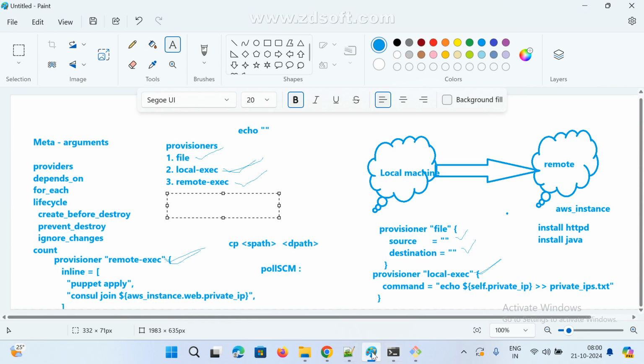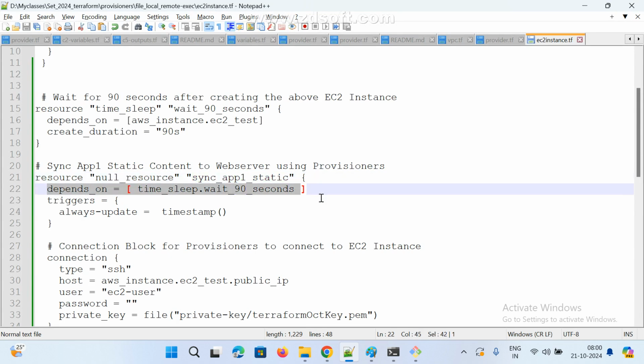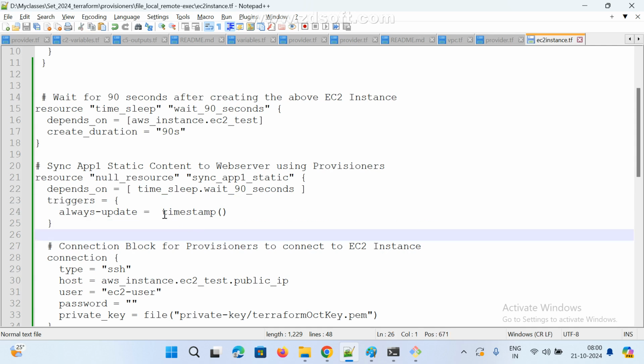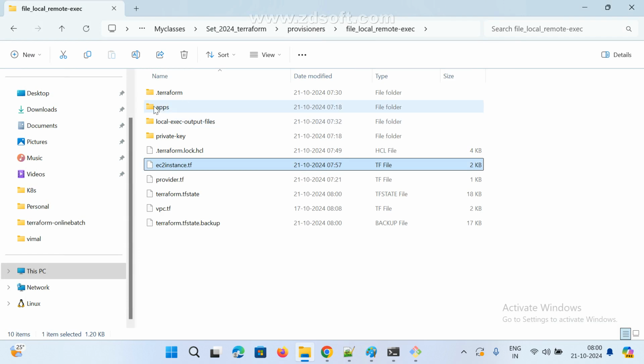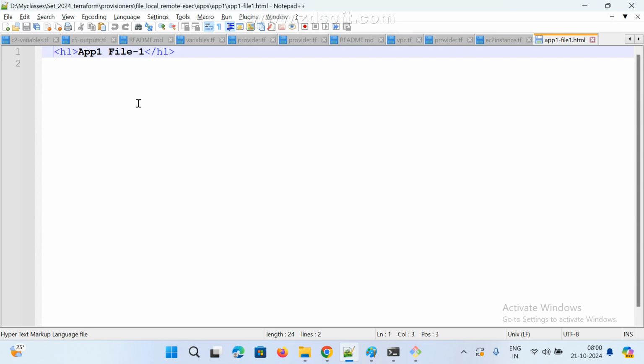I hope you got some idea, right? So the only extra thing we need to add is the resource null resource, and we can give any name, then depends on, and trigger always. Why did you add this one? Trigger means based on timestamp. This is the function; timestamp means we always get an updated timestamp. So in this function we are getting the time. For example, now I modified my file. This is my file, right? I modified this file, and say the time is 8, it will trigger now.